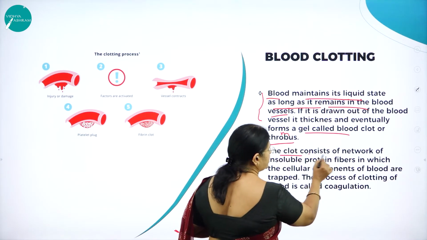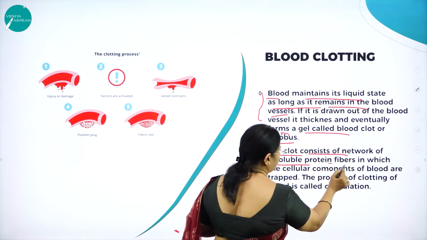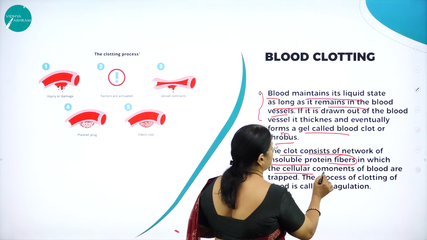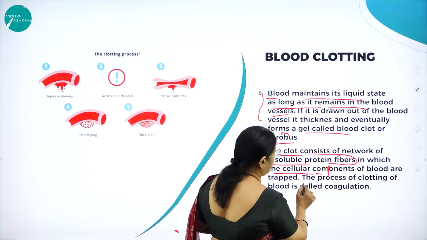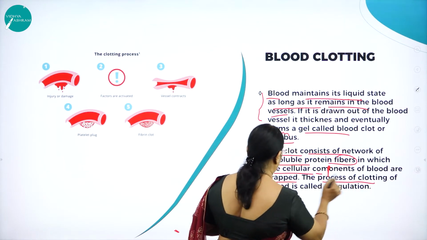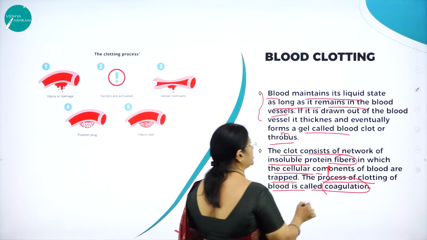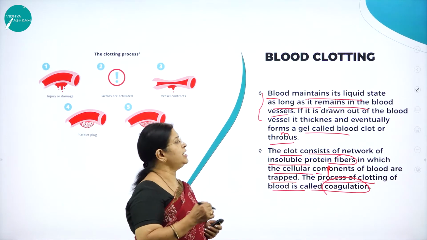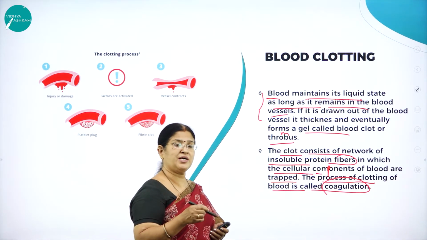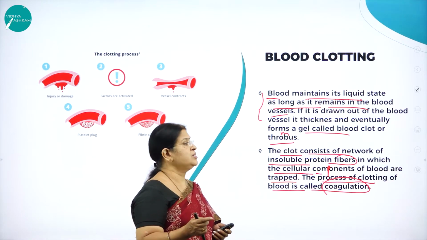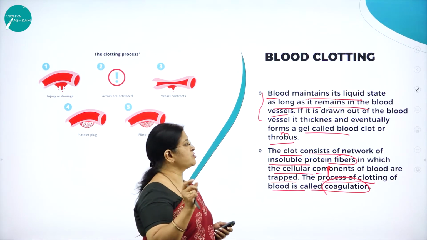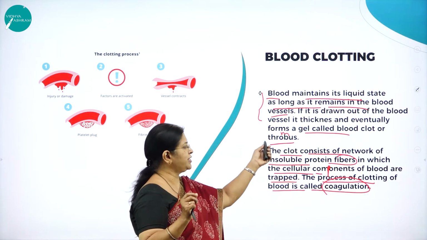So the clot consists of a network of insoluble protein fibers in which the cellular components of blood are trapped, and the process of clotting of blood is called coagulation. Blood maintains its liquid state as long as it remains in the blood vessel. When the blood comes out of the blood vessel, it is eventually going to form a clot, or what we call a thrombus.